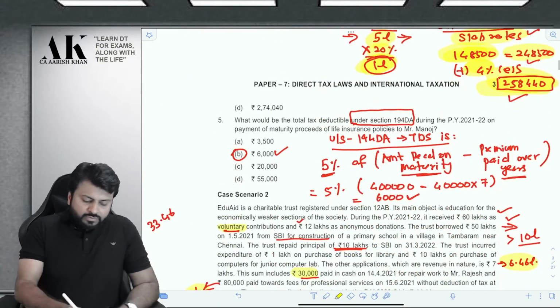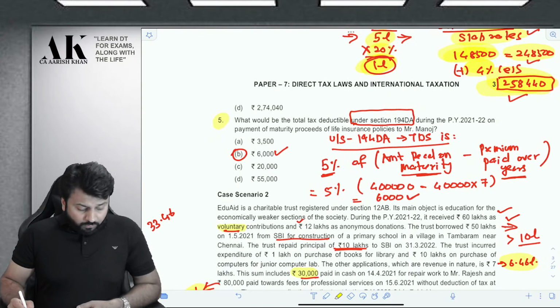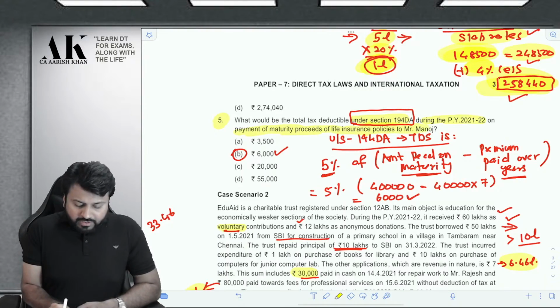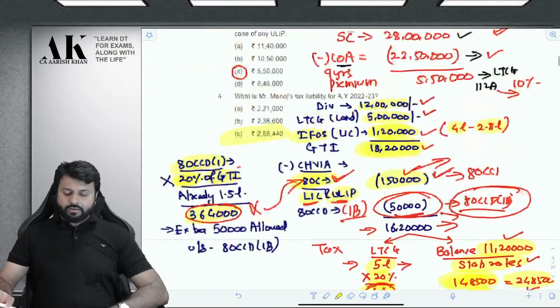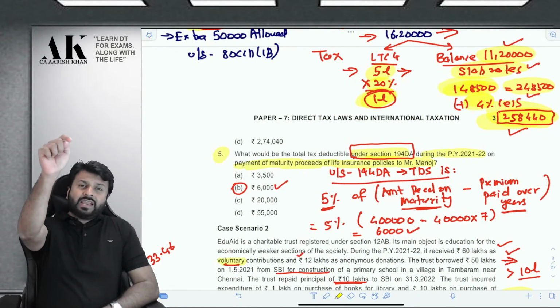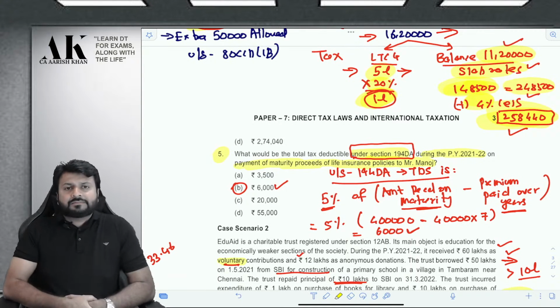And last but not least, question number 5 is a very straightforward question. What would be the tax deductible under 194DA during the previous year 21-22 on payment of maturity of life insurance policies to Mr. Manoj? Now, what does 194DA say? 194DA says that if the LIC is taxable in the hands of the assessee, then deduct TDS.